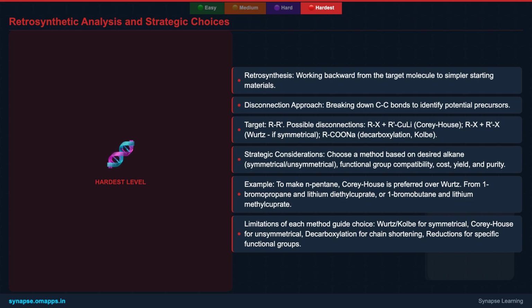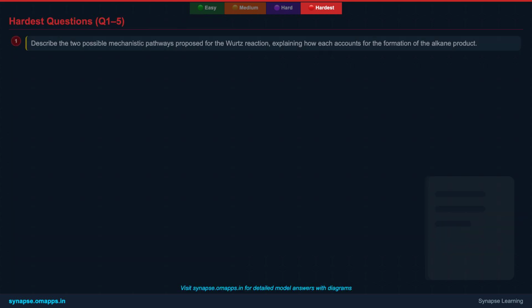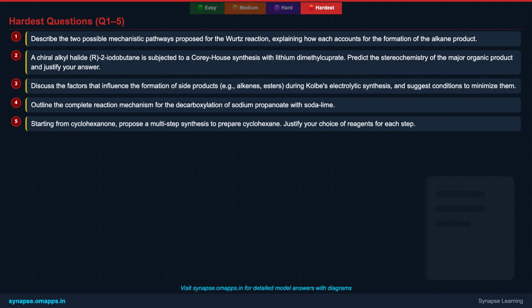Decarboxylation shortens the carbon chain, while various reductions convert specific functional groups like halides or carbonyls into alkanes. Understanding these nuances is key to effective synthetic planning. Let's tackle the first 5 challenging questions for the hardest level.